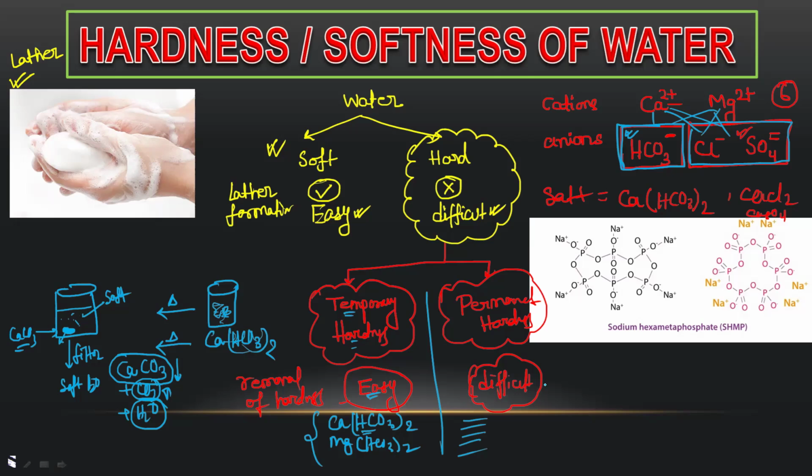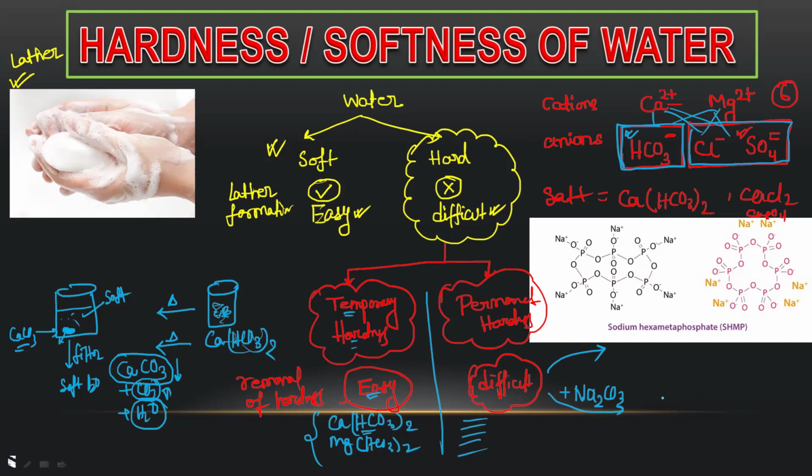So what will we do? Will chemists give up that we can't remove it? No, they will try and they will find some way out. So what are the ways by which someone can remove this hardness? One way is to add sodium carbonate, Na2CO3. So the first process by which we can remove permanent hardness is adding Na2CO3.